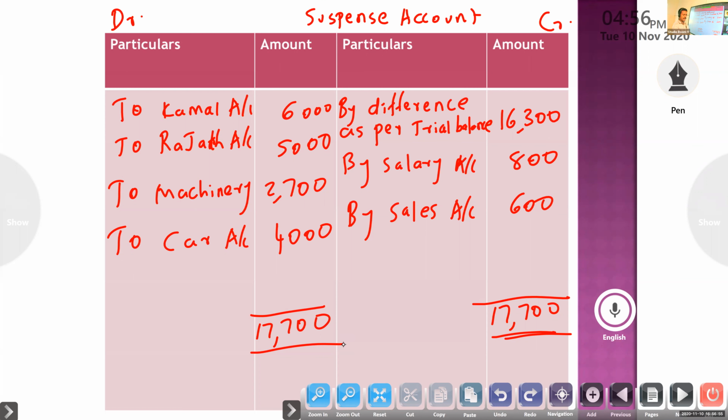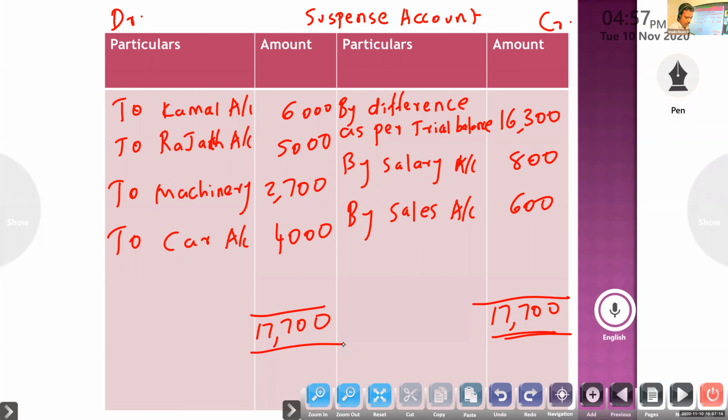That is considered an advertisement expense. The entry will be advertisement account debtor to purchase, because it was not recorded.